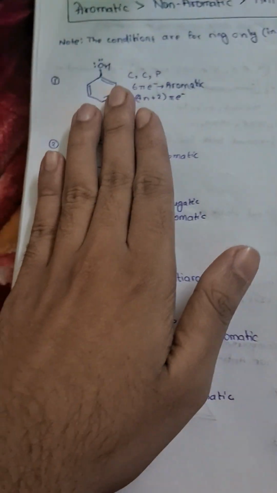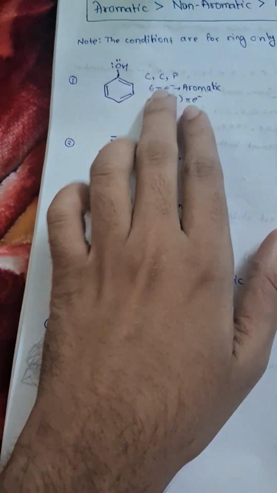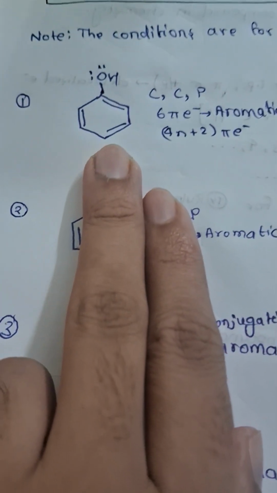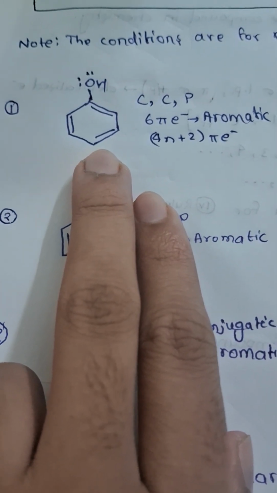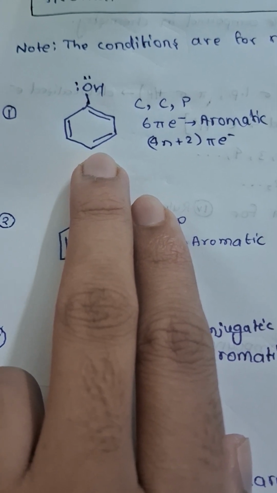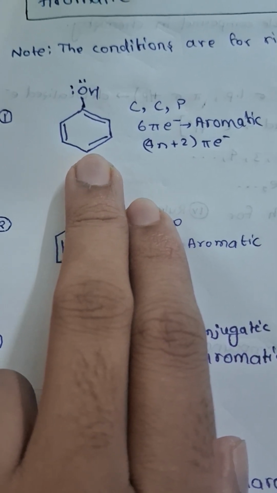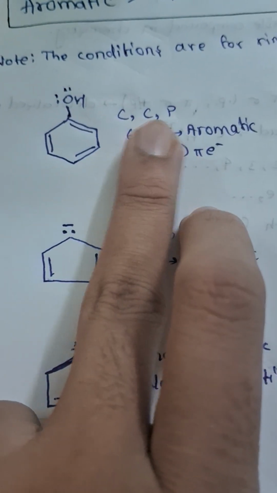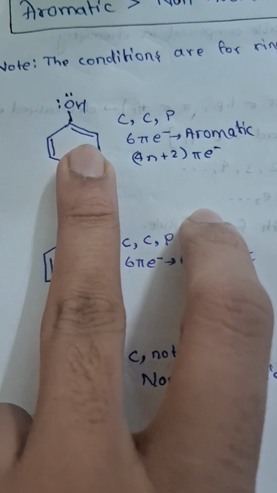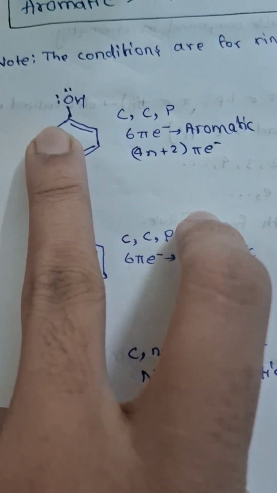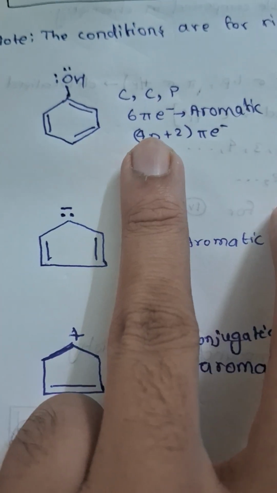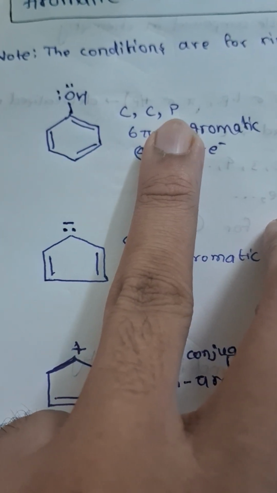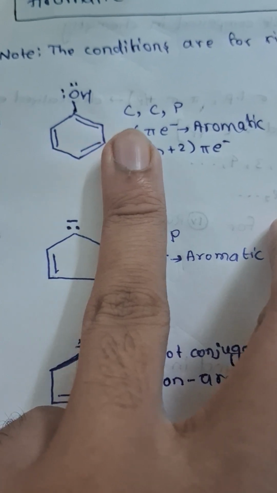So here we have examples. For this, you will check whether it is cyclic. So it is cyclic, and then there is conjugation inside it, pi sigma pi sigma pi sigma. So there is complete conjugation inside it, and I will tell you that this is a planar molecule, and you have